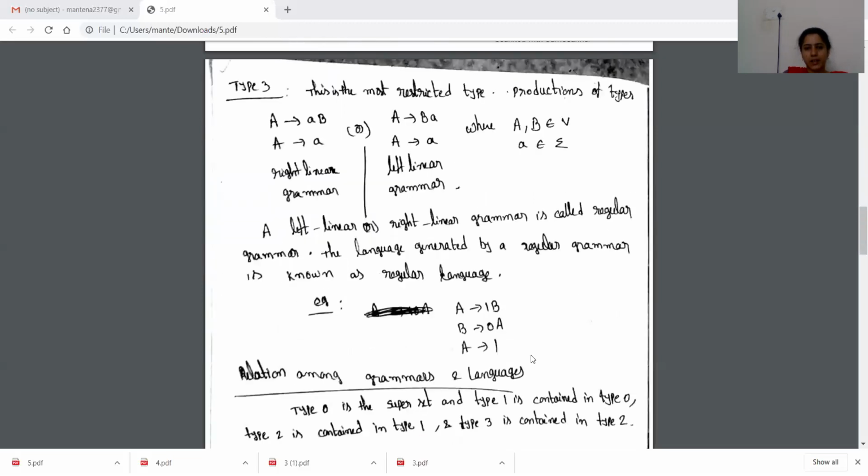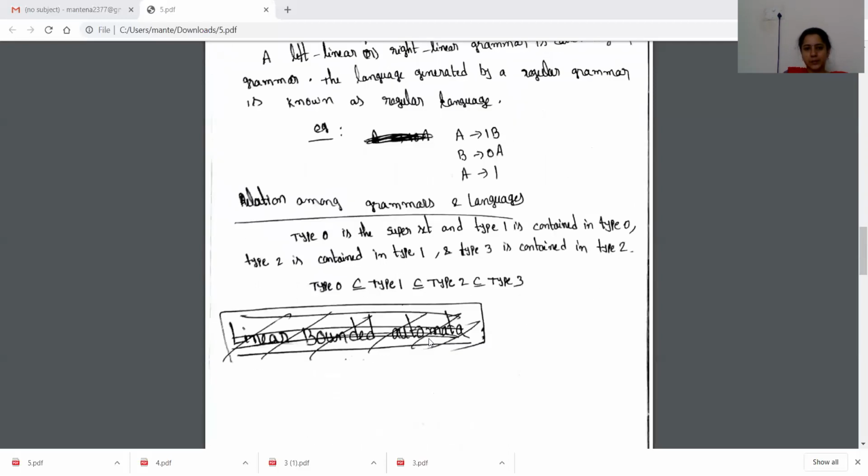These are examples. This is an example of right linear grammar, because in the first two productions we have the capital letter on the rightmost side of the production. And this is the relationship between all the languages I told you: type 3 is a subset of type 2, a subset of type 1, and a subset of type 0.